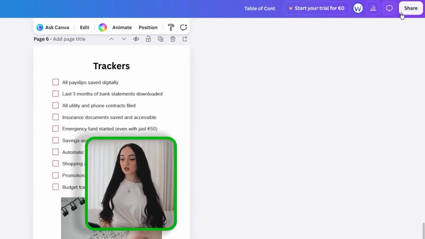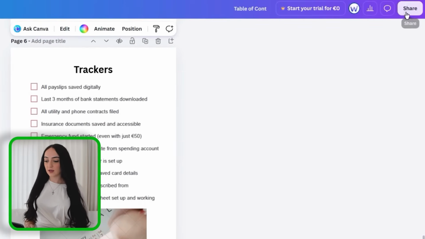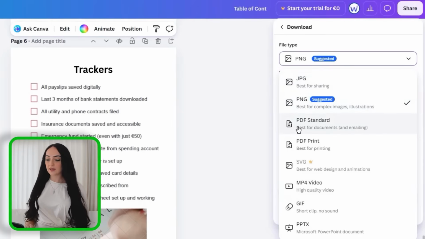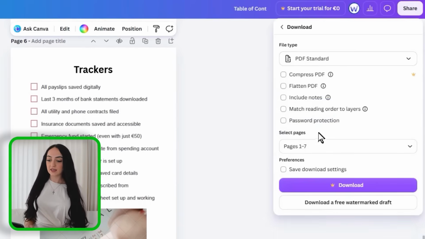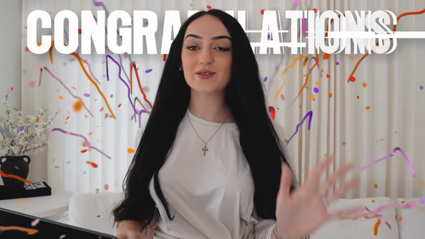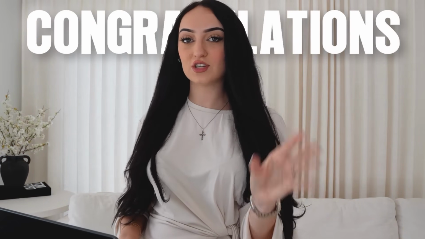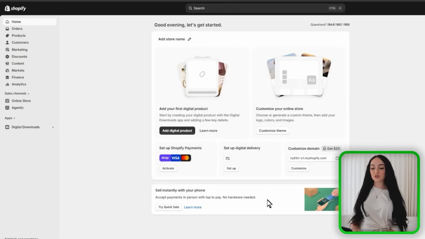Once you are done with this, you're gonna go up to the upper right-hand side here. You're gonna just export it as a PDF and go through here, save it to your computer or phone, and done, guys. Congratulations. You officially have a digital product that you literally just made with $0 using Claude. So now just go back to your online store that you built using InstaStore AI.